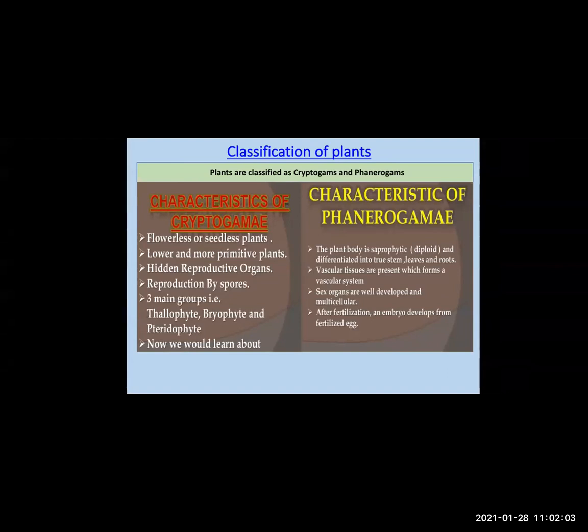As I said, male and female gametes are present, so what happens when the male gamete unites with the female gamete? An embryo develops from that fertilized egg. Got it? This was the basic difference between cryptogamy and phanerogamy. But you have to remember, cryptogams are non-flowering, phanerogams are flowering.